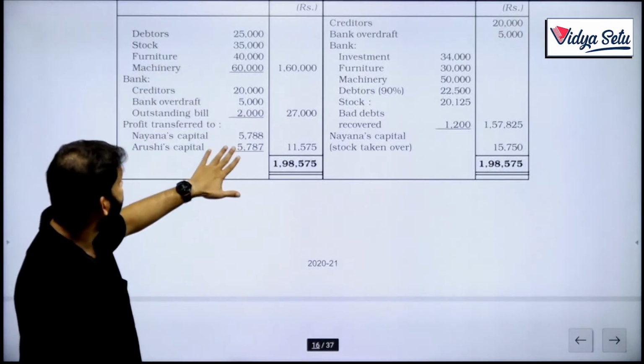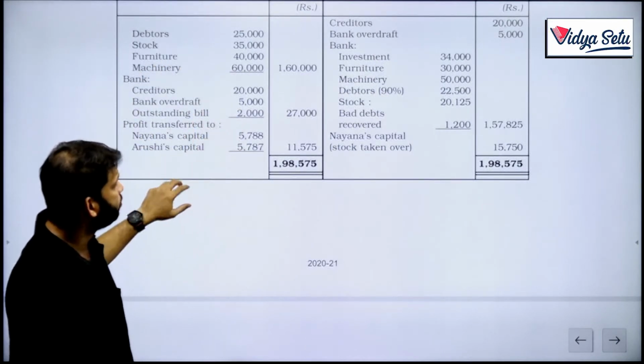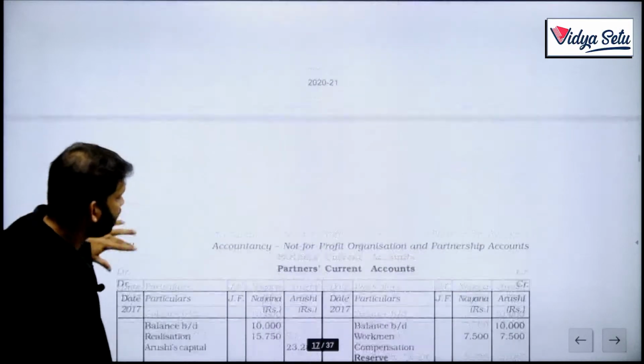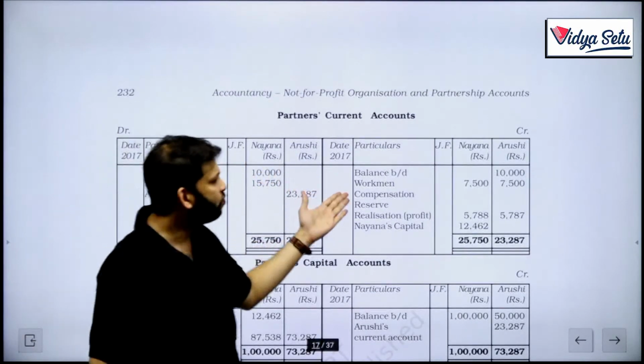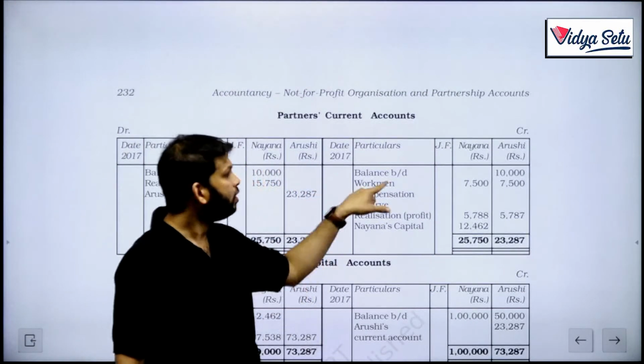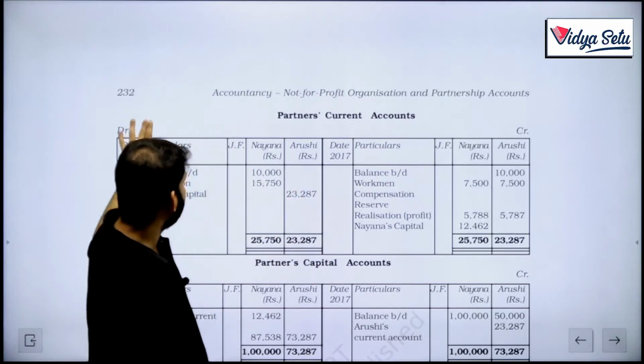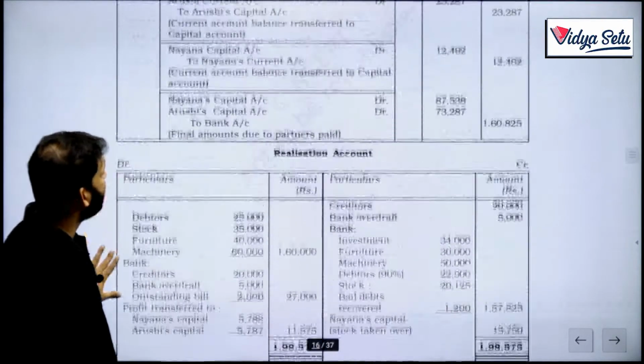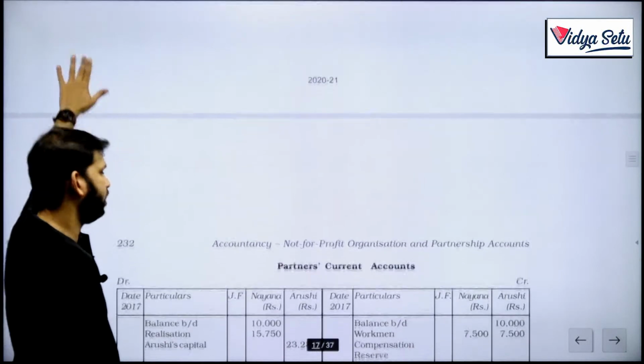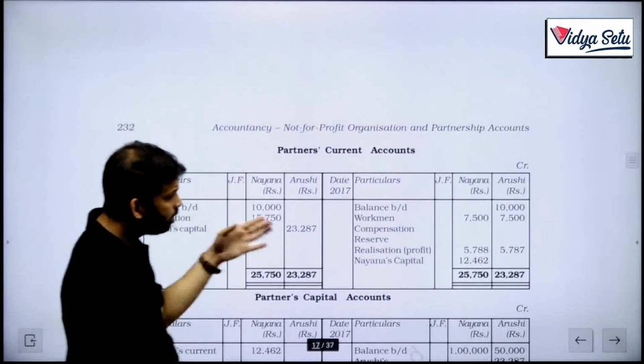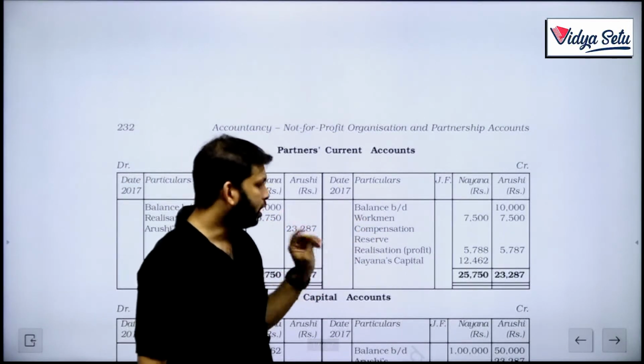Now the profit has been distributed equally. After that, in the capital accounts, the balance is here, workman compensation is given. Where is Nayana's balance? Okay, she has a debit balance. This is the current account? Yes, this is the current account. So everything will go through the current account.